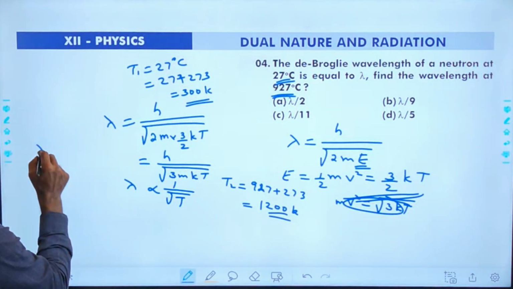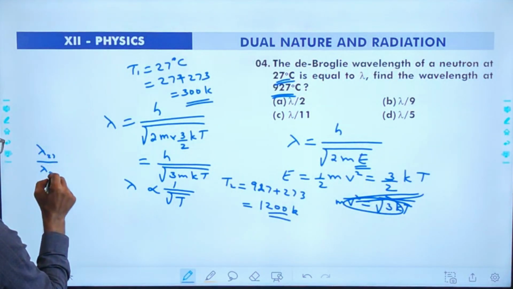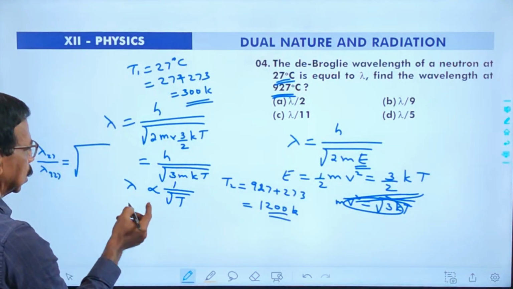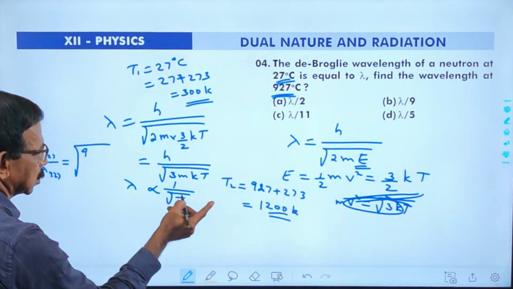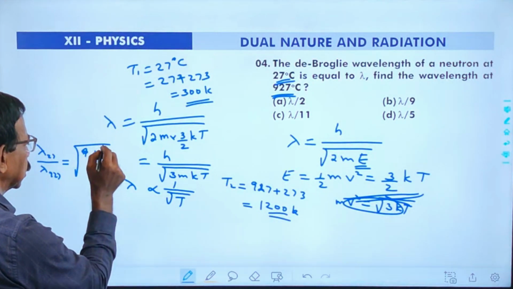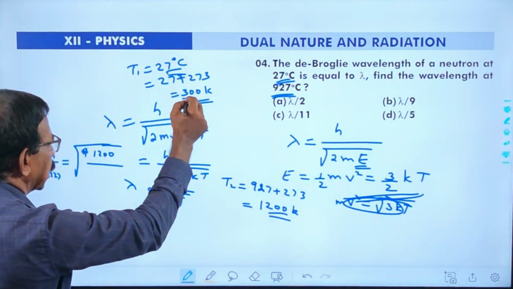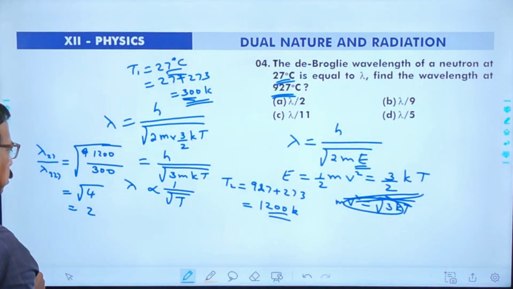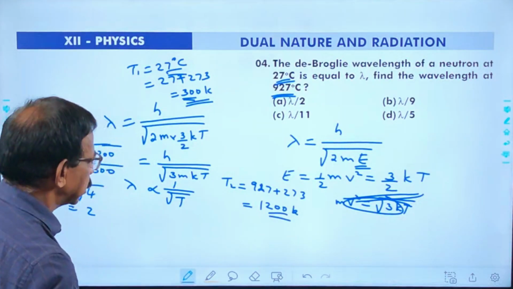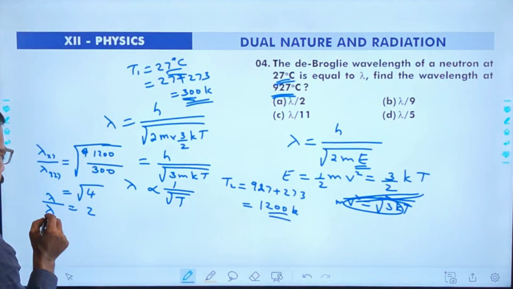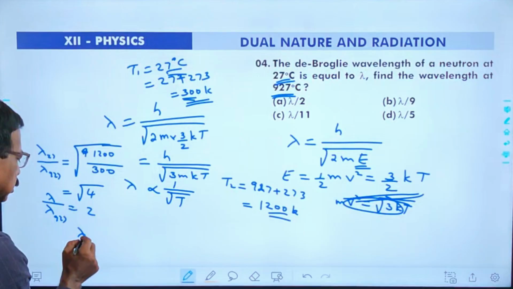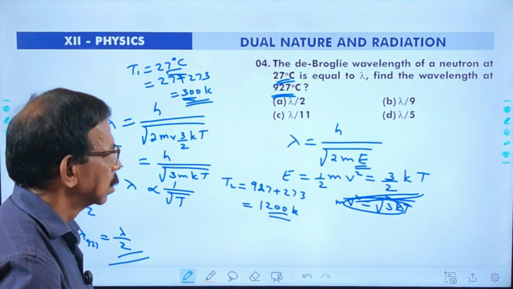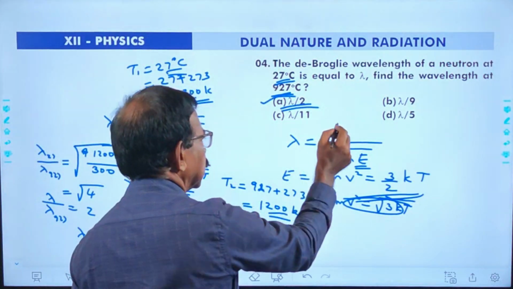Then we may calculate like this. Lambda at 27 by lambda at 927 is equal to root of 1200 Kelvin divided by 300 Kelvin. It is root 4, which is equal to 2. Here it is stated that lambda at 27 degrees Celsius is lambda and the other one is lambda at 927. That is, lambda at 927 is equal to lambda by 2. Hence, the correct answer is option A, it is lambda by 2.